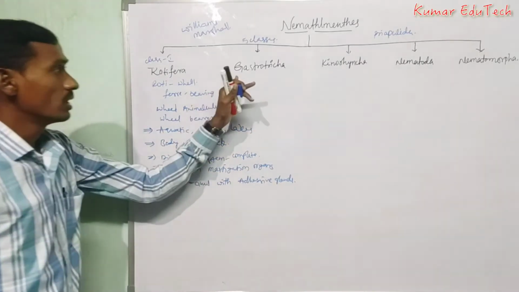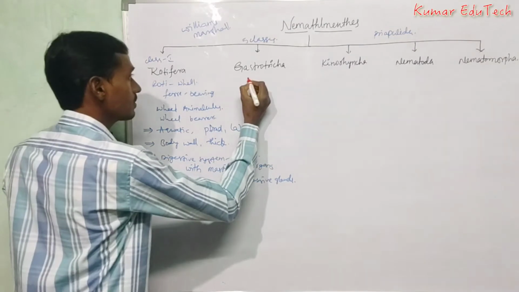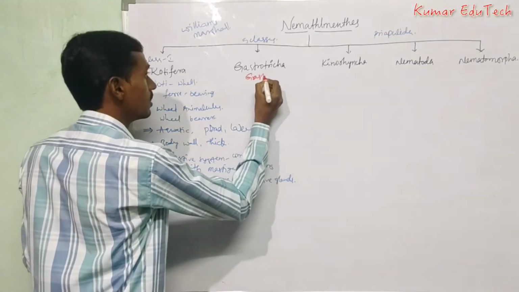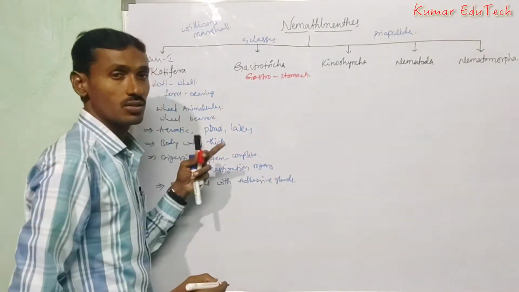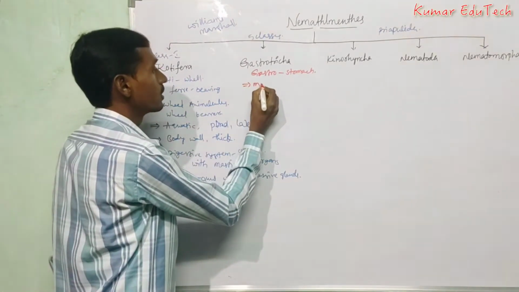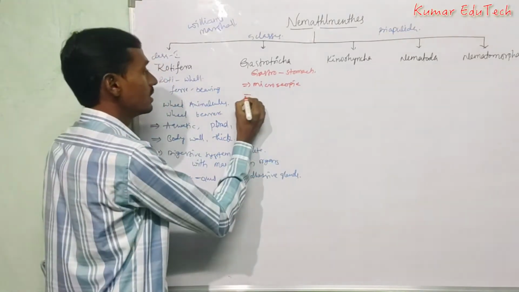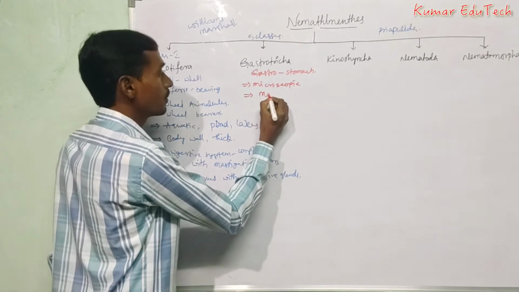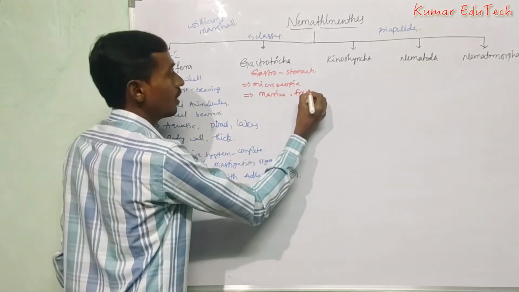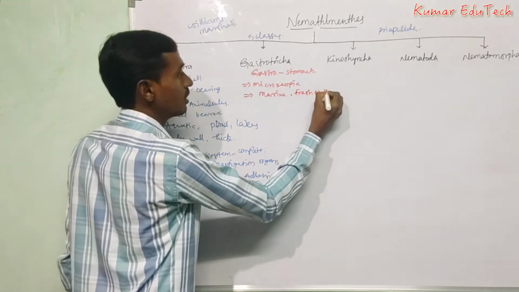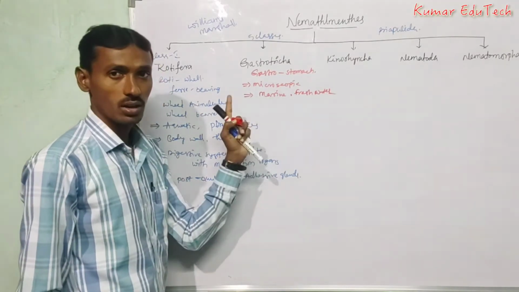And next, Gastrotricha. Gastro means stomach. These are microscopic organisms, and they are marine or freshwater organisms.